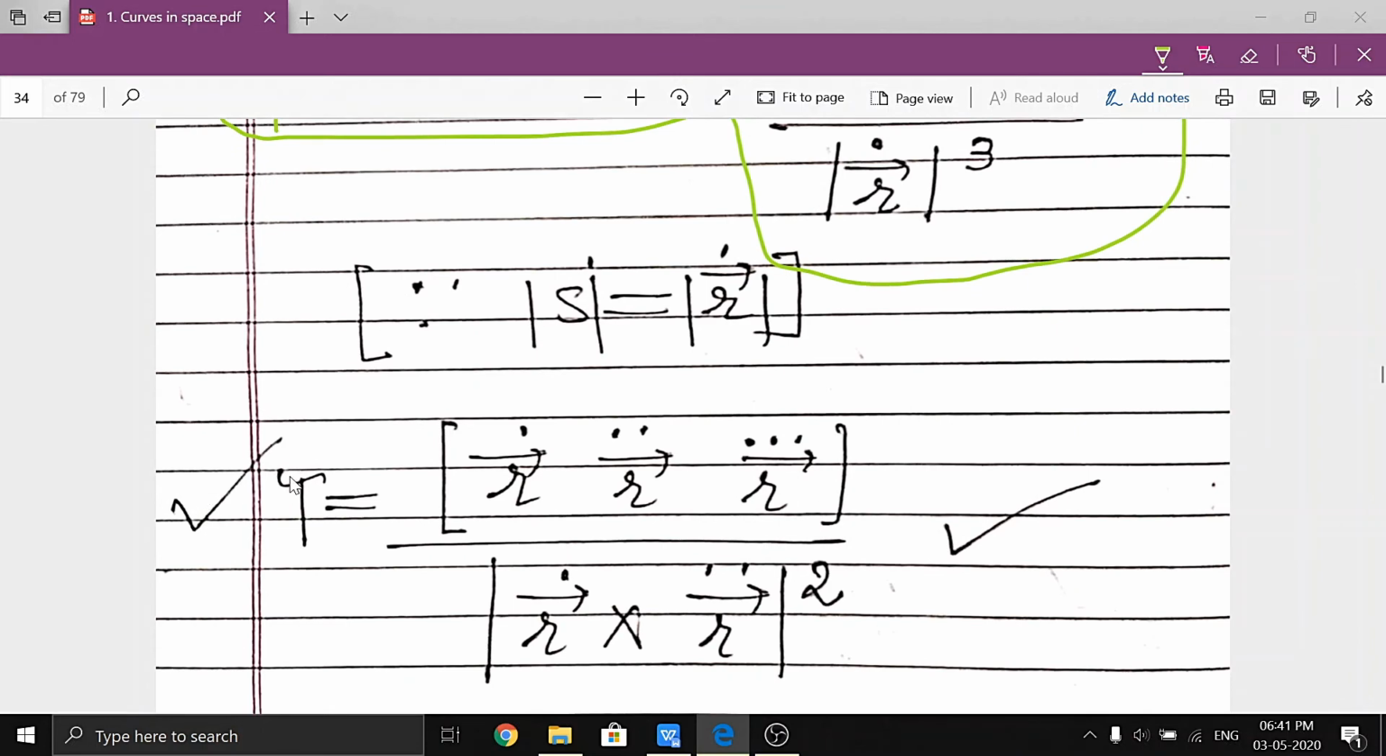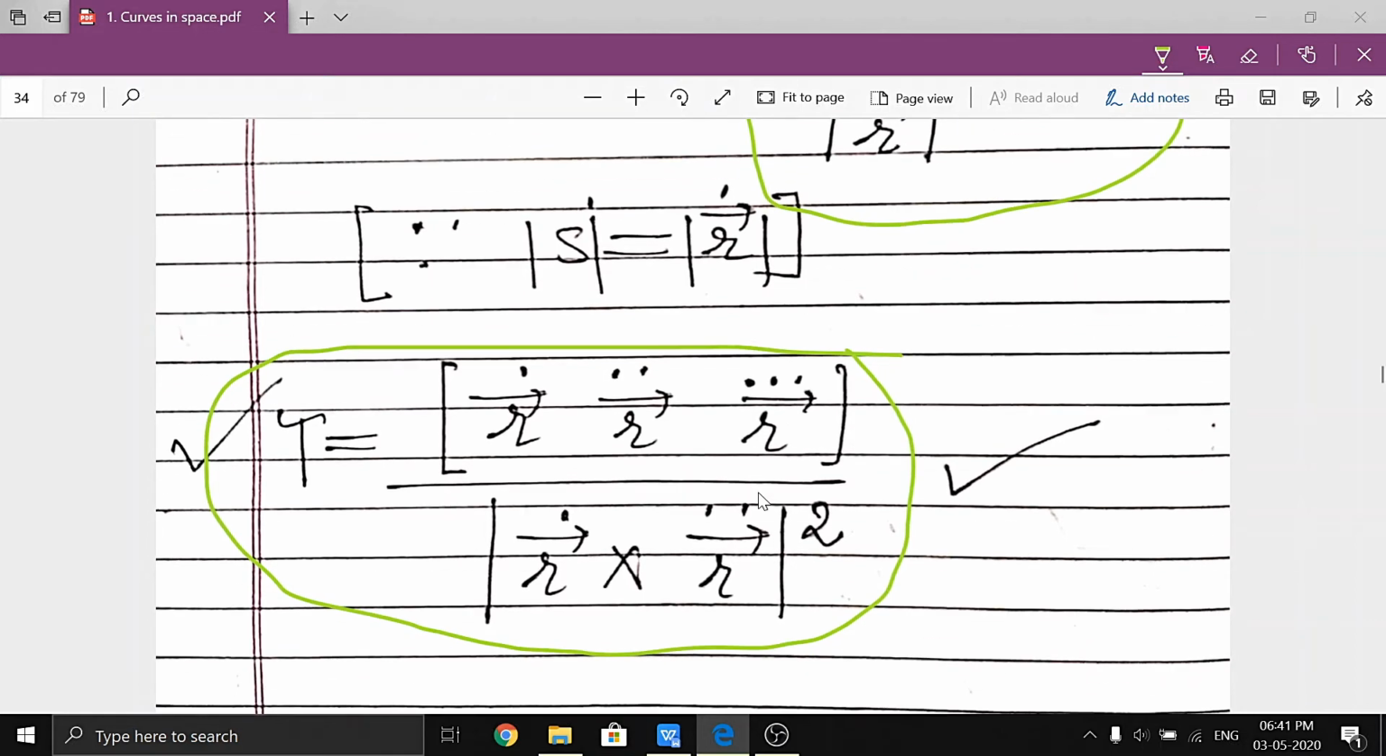Now again tau, which is the same. Dividing both equations, we get this term in terms of the dot product. Clear? So this is the torsion. Now we can find the kappa and torsion in terms of the parametric form, r as a function of t. After that, again the same policy is applicable here.